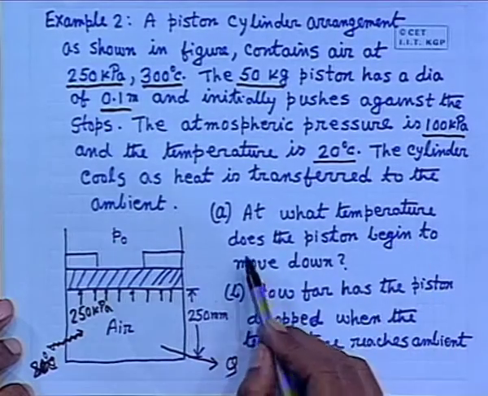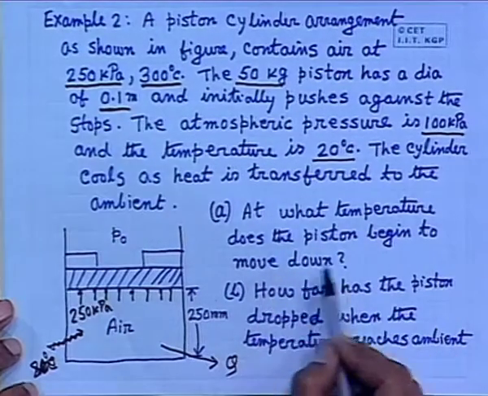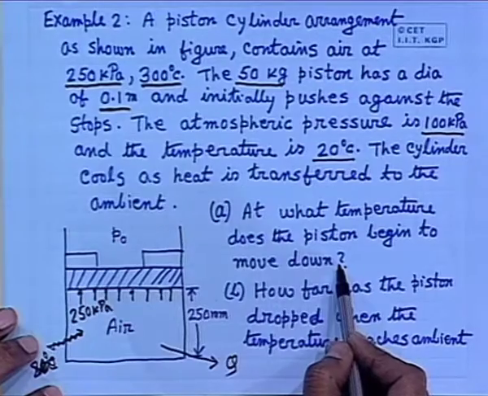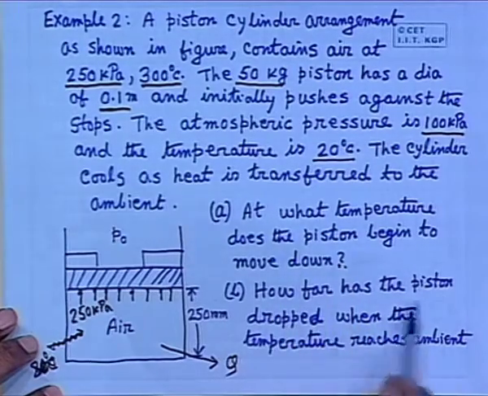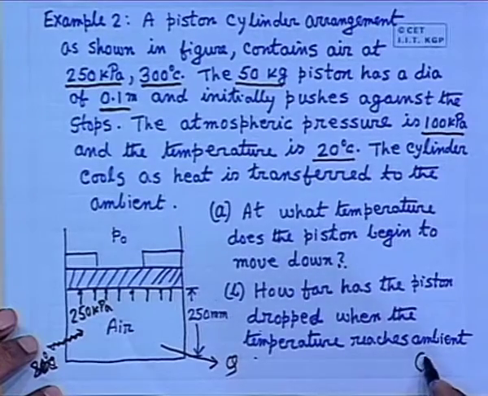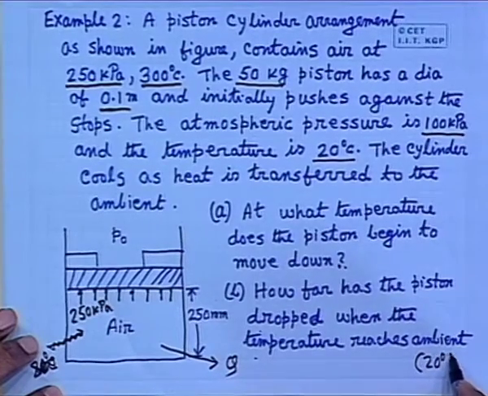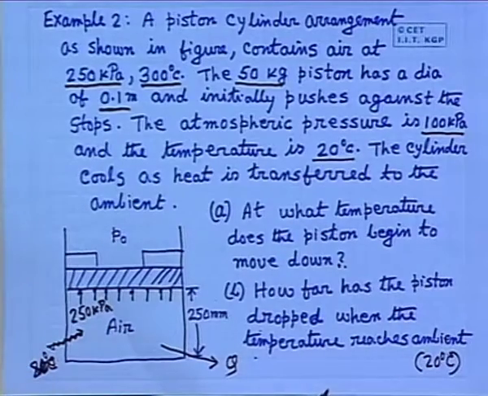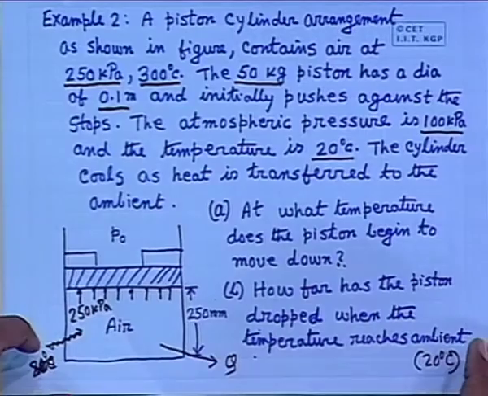At what temperature does the piston begin to move down? That is part 1. How far has the piston dropped when the temperature reaches ambient, that means 20 degrees Celsius, ambient temperature? Now, you see what the problem is? Try to understand the problem physically.